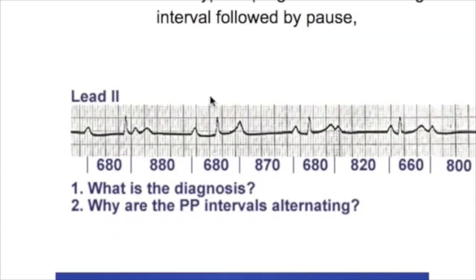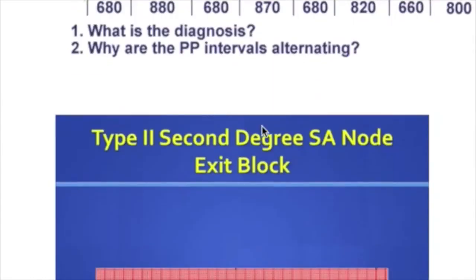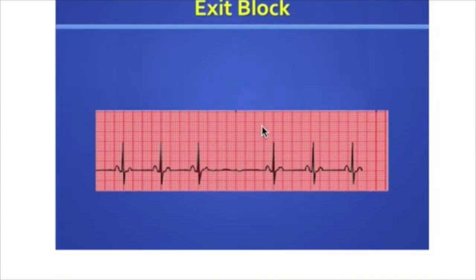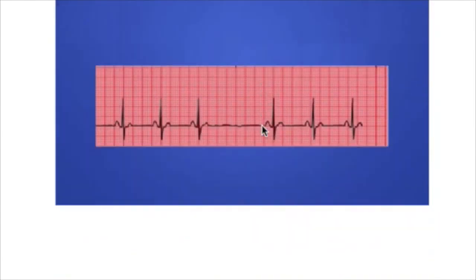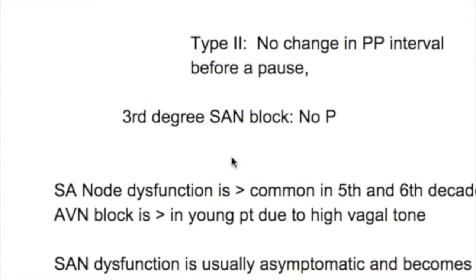In type 1, there is progressive shortening of the PP interval followed by a pause. And what happens in type 2? There is no shortening in the PP interval, but there is a sudden pause. And in type 3, there is no P wave visible.